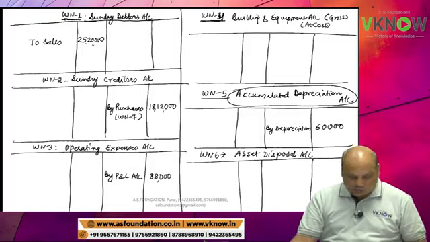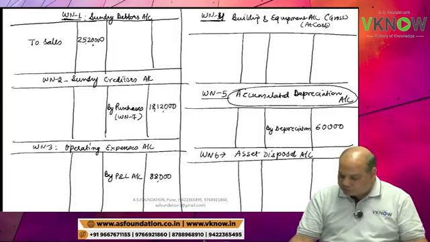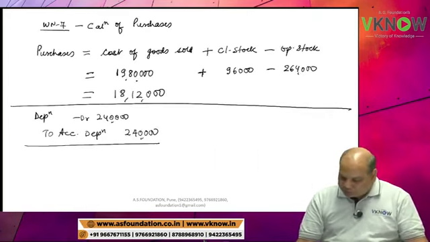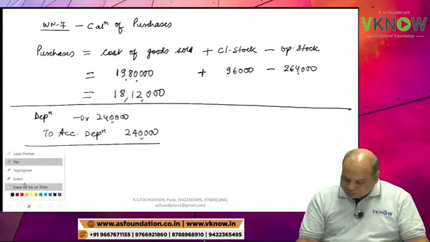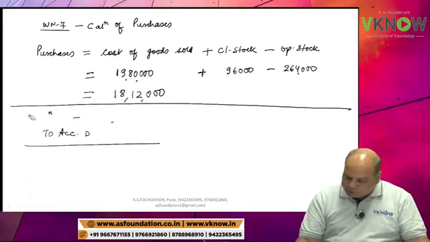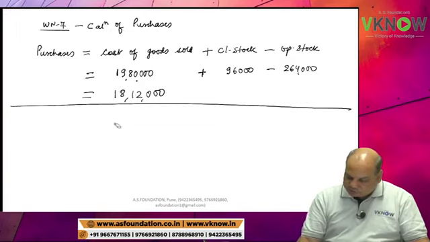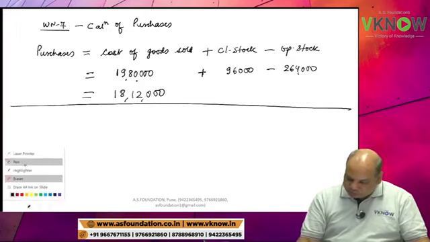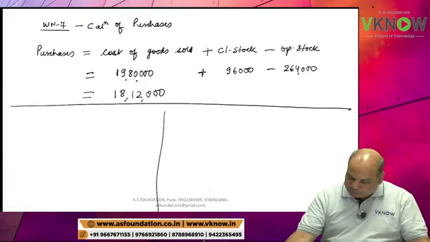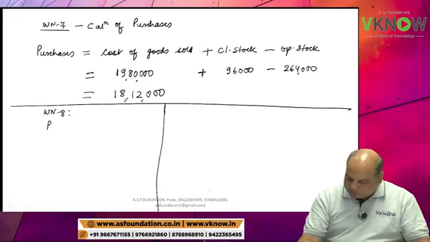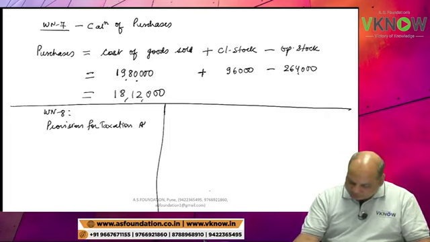Next is provision for taxation. Do we have a provision for taxation account? No. So I have a small request now. Prepare one provision for taxation account also. Working note 8, provision for taxation account.